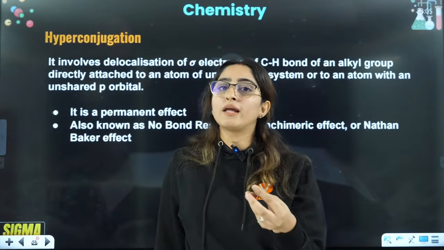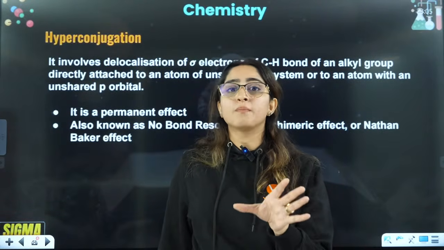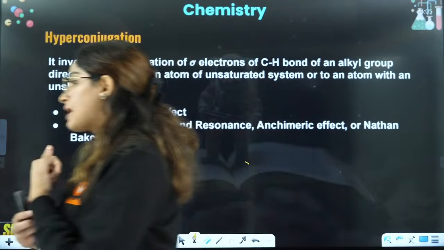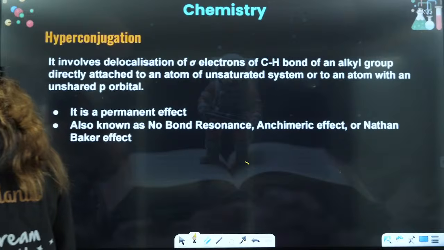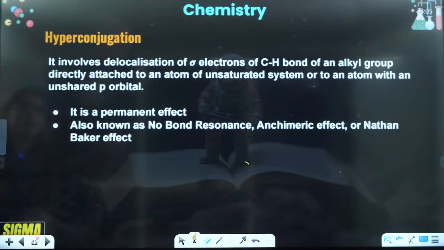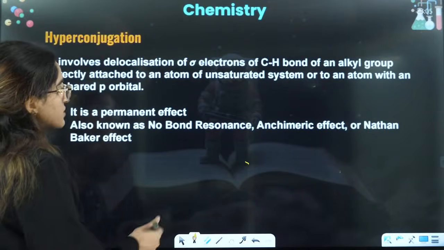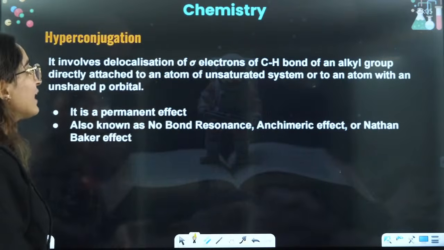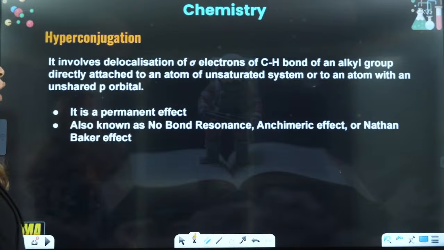Here we talk about delocalization of sigma electrons, right? It involves delocalization of sigma electrons of a CH bond of an alkyl group directly attached to an atom of an unsaturated system or to an atom with an unshared p orbital.